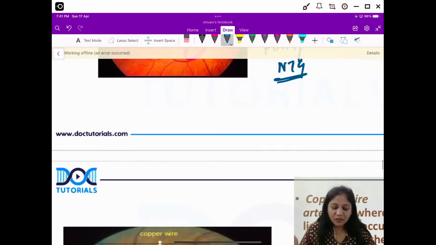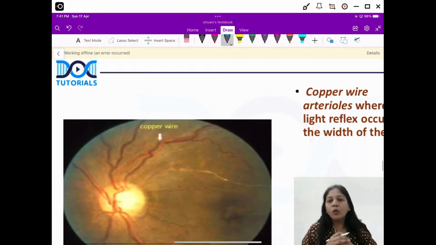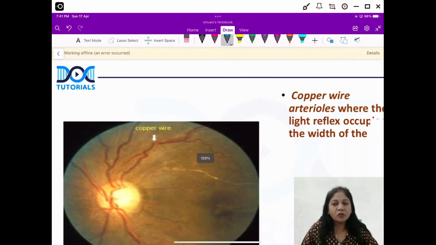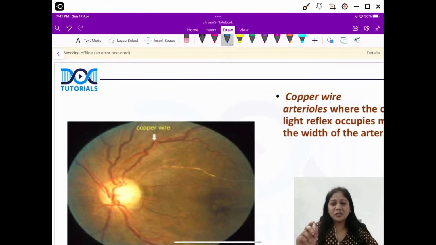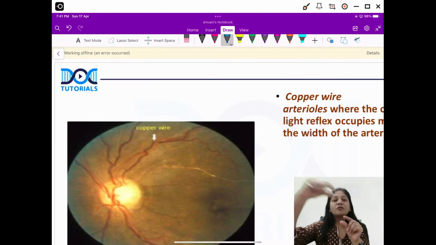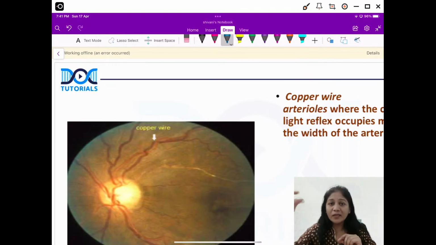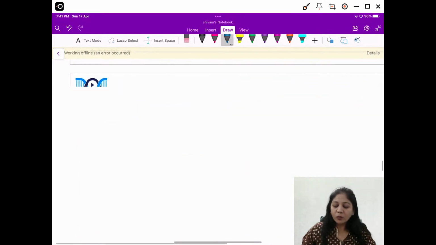Chalo, next. So let us talk about some more questions on hypertensive retinopathy, friends. Again, an important one, especially for our NEET PG students. So what is this copper wiring and what is this silver wiring? You must have heard about these terms. So guys, when the reflex which comes from the arterial vessel wall becomes copperish, becomes brownish, you call it copper wiring, right? Now why does it happen?